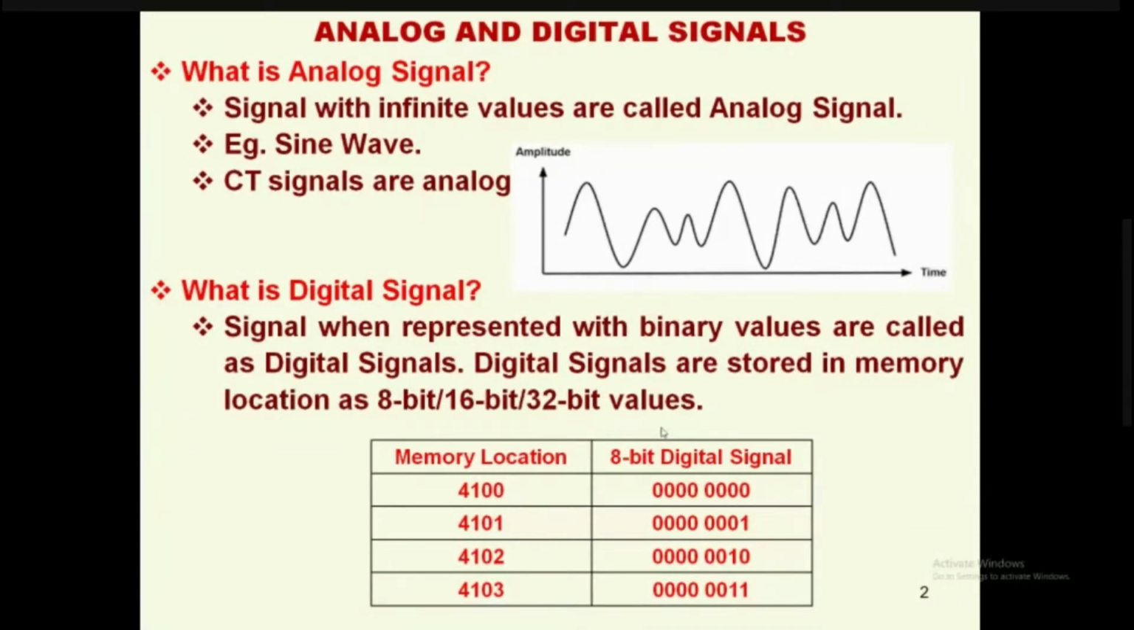So analog signals are what we see in the oscilloscope. Digital signals are what we see in the memory location. Now the next question that comes to our mind is, why do we need to convert analog to digital? Obviously, let analog be analog, let digital be digital. What is the necessity to convert analog to digital? Let us see the necessity to convert this analog signal to digital signal.